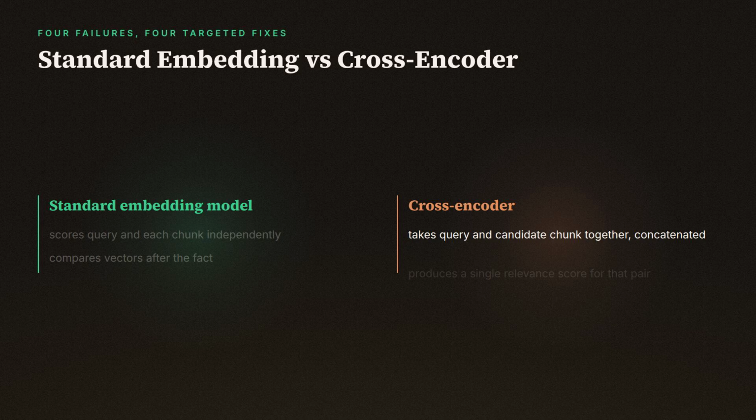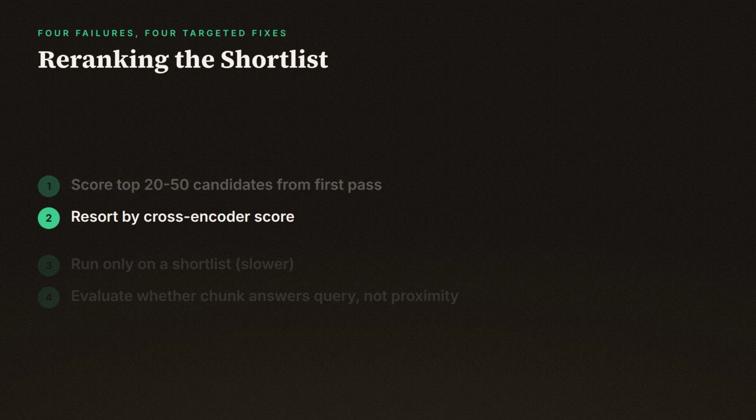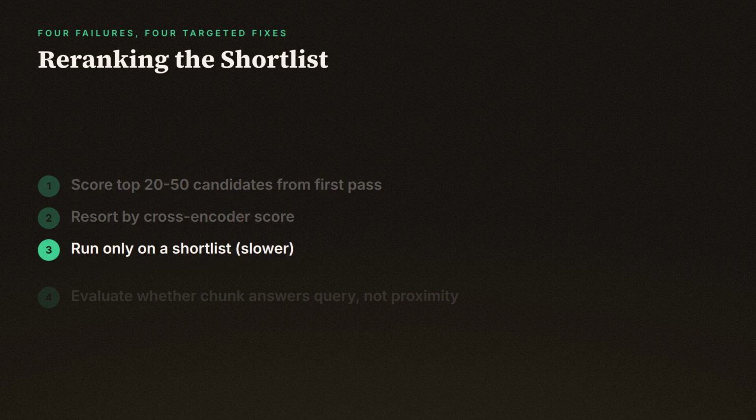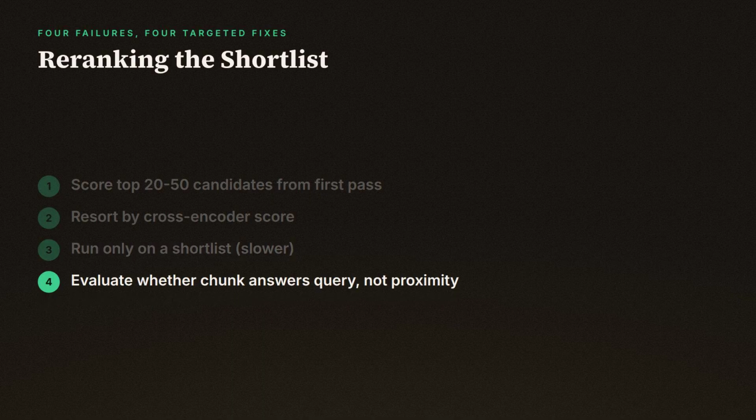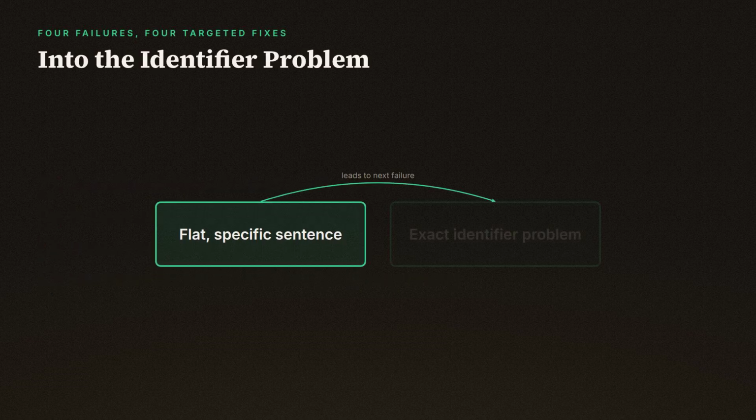It takes the query and one candidate chunk together, concatenated, and runs them through the model jointly, producing a single relevance score for that specific pair. You do this for your top 20 or 50 candidates from the first pass, then resort by that score. It's slower, so you only run it on a short list, not the whole corpus, but it directly evaluates whether this chunk answers this query, instead of whether this chunk lives near this query in vector space. That's the mechanism that catches the flat, specific sentence the first pass buried under a paragraph of general context.